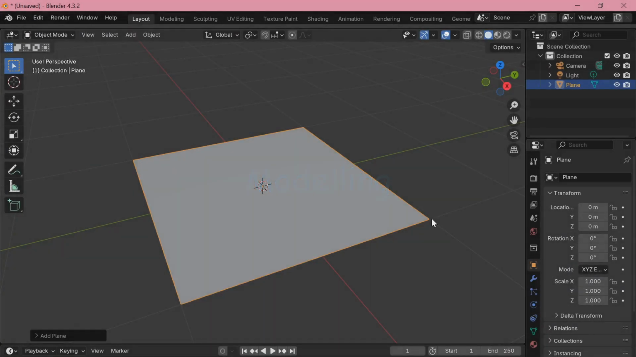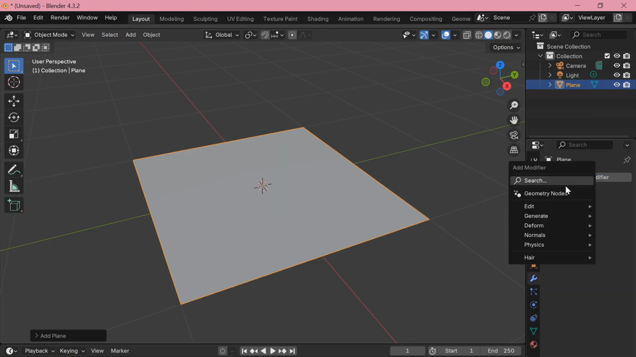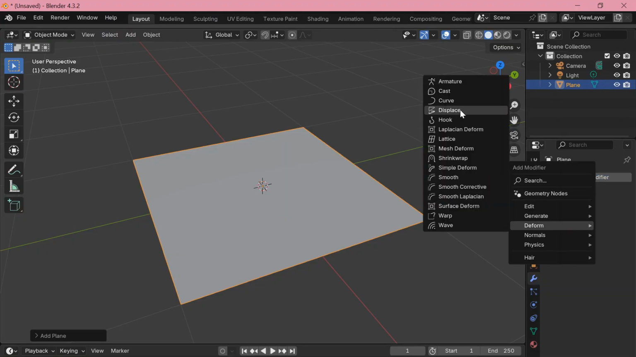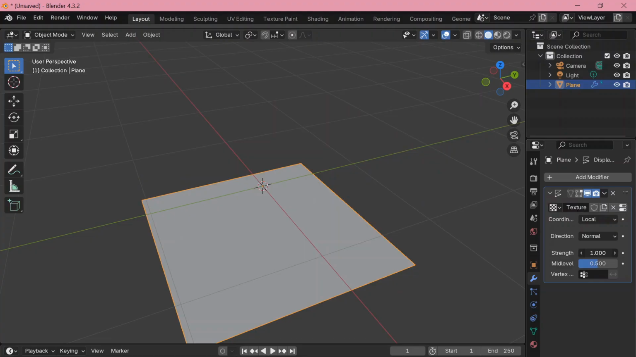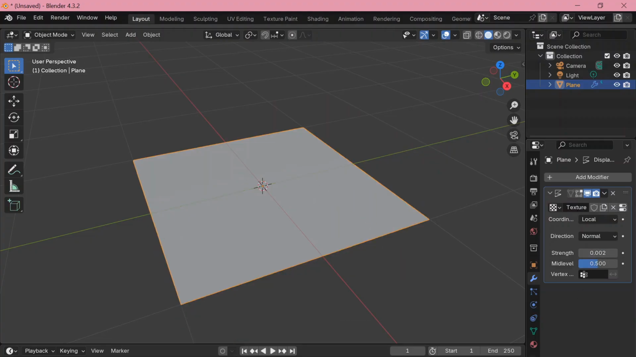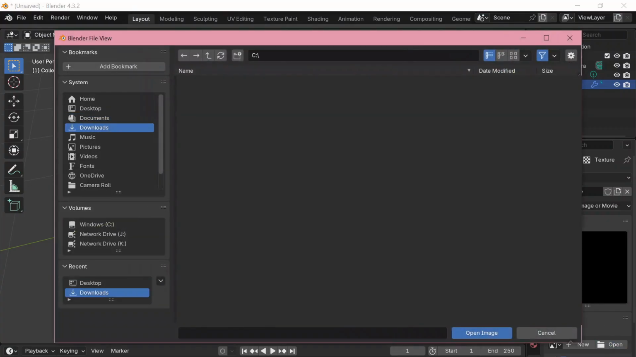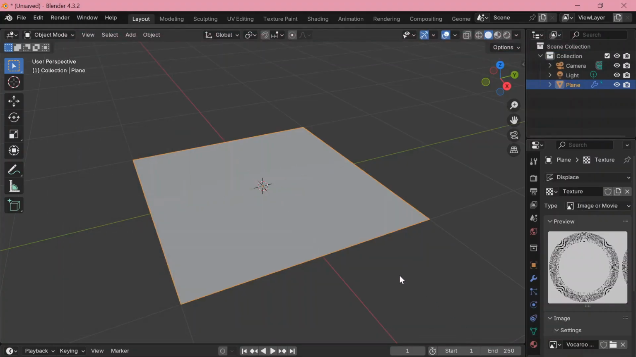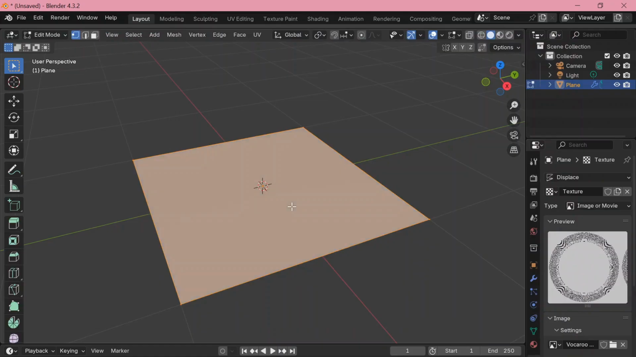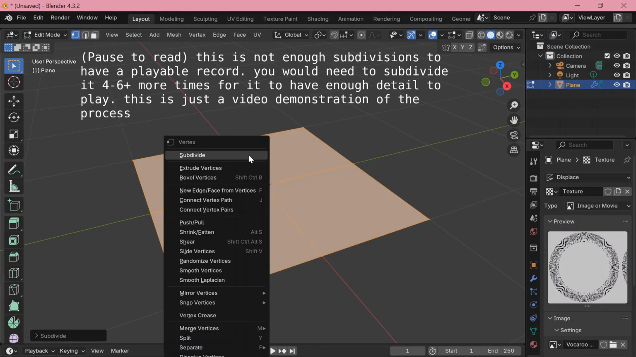So here we have a plane. We are going to add a displacement modifier. This is going to be the grooves. We need to turn down the strength of the effect, so the grooves aren't too deep. Now we are going to add our exported record image as the texture. Now it's time to subdivide.